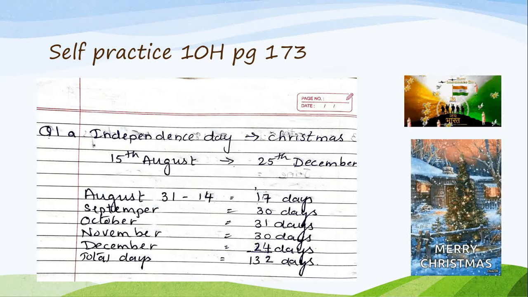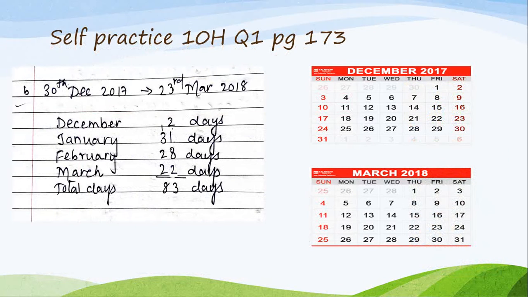Next one is again self practice, from 30th December 2017. Again, children, see the date. It is December 2017 till March 2018. Whenever they tell you 2017, 2018, always first consider whether it is a leap year or not. I have tried taking small calendars also.